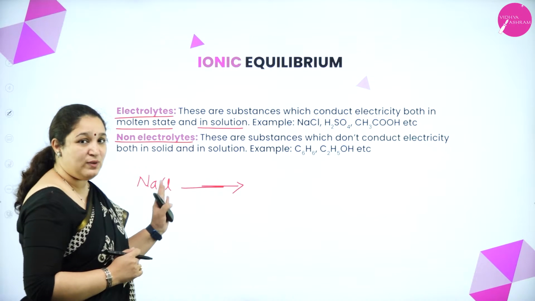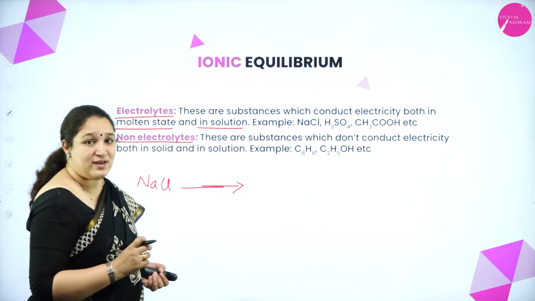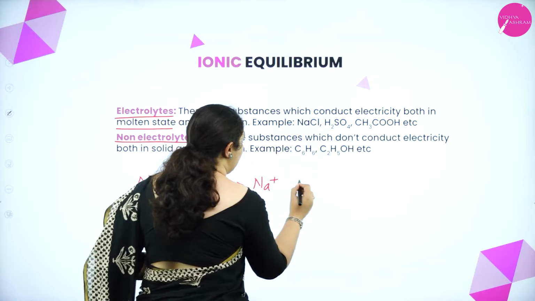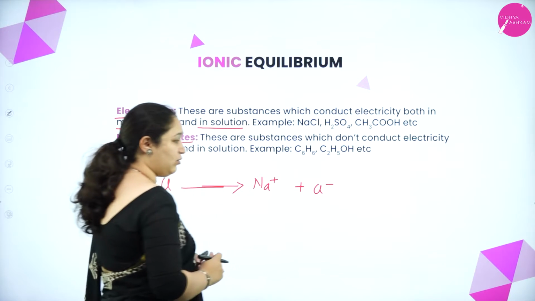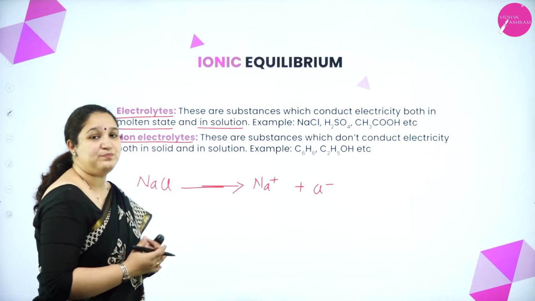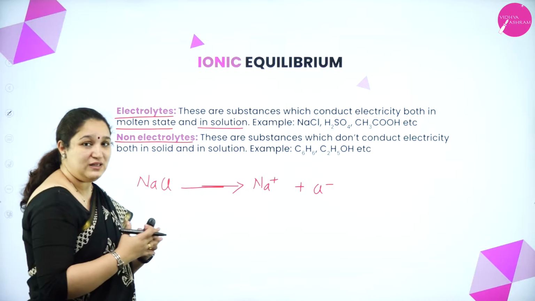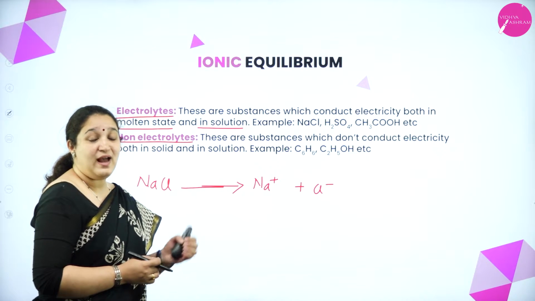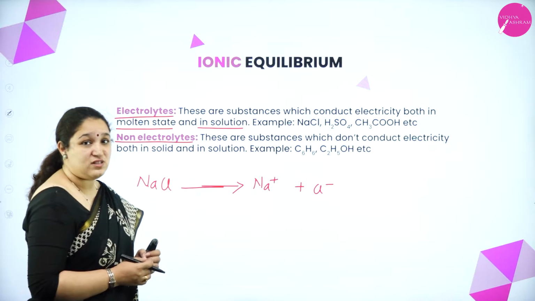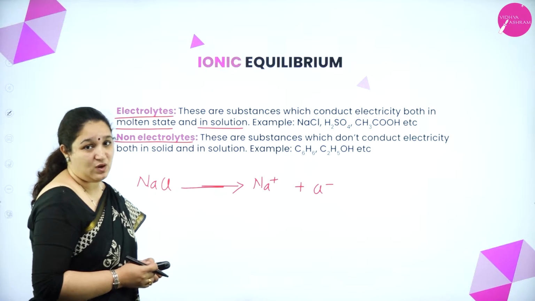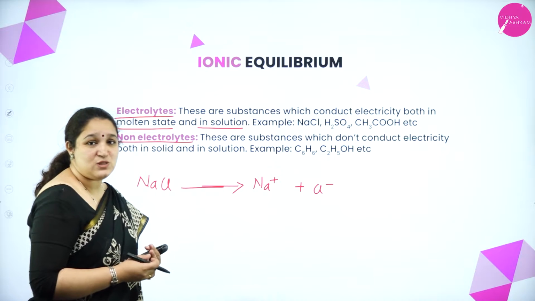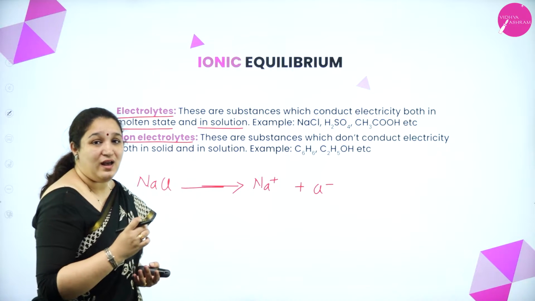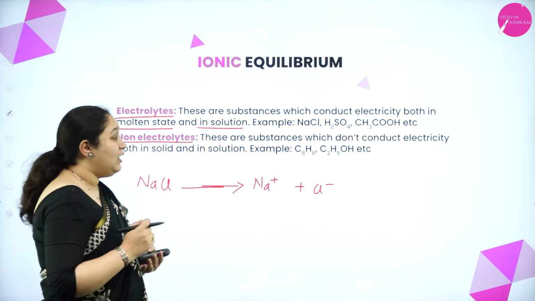So NaCl will undergo ionization or dissociation to give Na plus ions and Cl minus ions. Completely it will dissociate to form one cation and one anion, and thus it can conduct electricity because there are free ions. Such substances which can conduct electricity are called electrolytes.